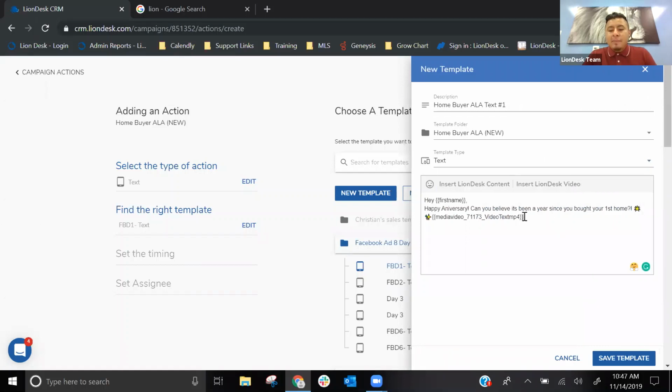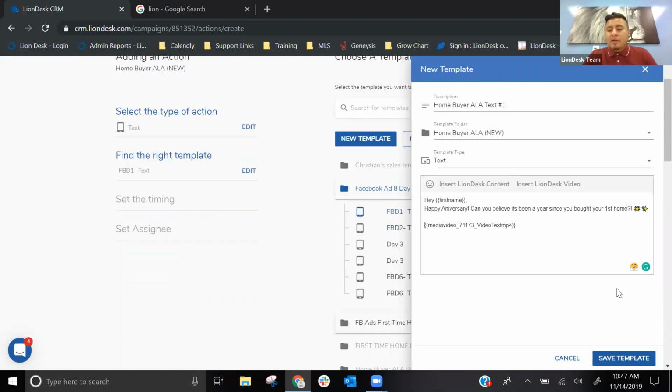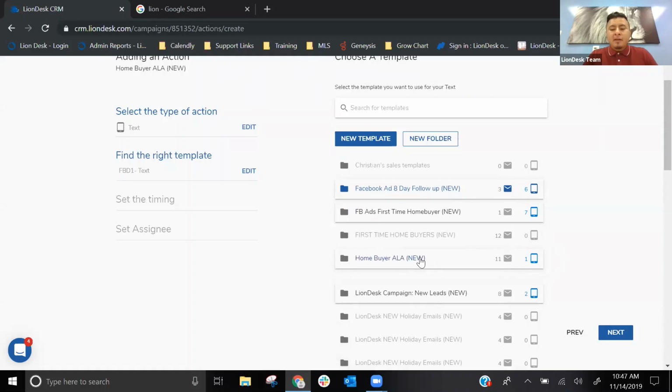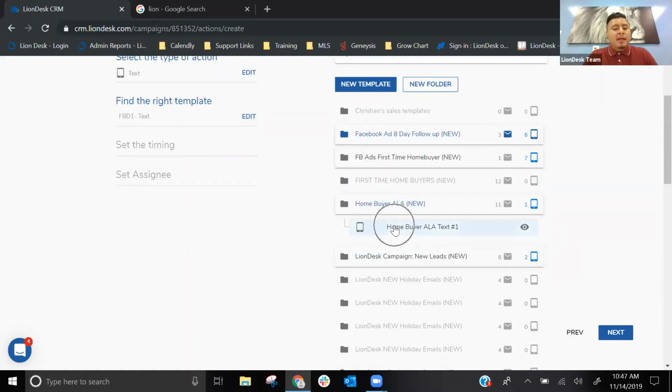So from here, I'm going to go ahead and click on select. You'll see that code appear, right? Media video, text video. It opens up in the actual text message. They can click on play. So once you're done creating that template, you can scroll to the bottom and click on save. It's going to save it to that folder. So you'll see that folder now does have a text template in it. If I click on it, I'll be able to select this template here.